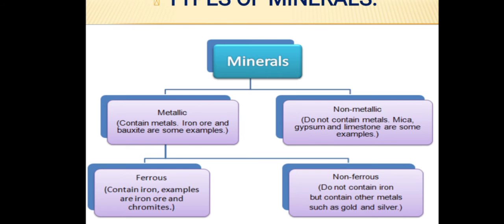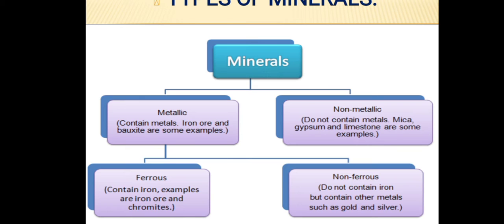The next topic of this chapter is the types of minerals. Basically we have metallic minerals and non-metallic minerals. Metallic minerals are again classified into two parts, ferrous and non-ferrous minerals. So what are metallic minerals?